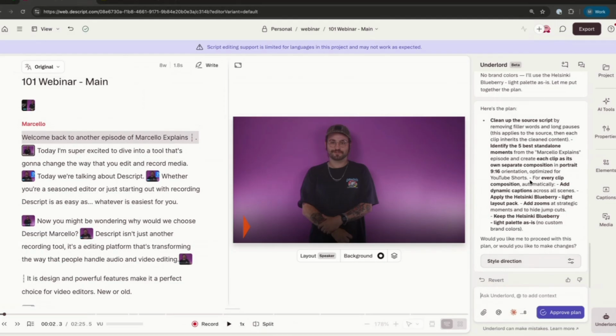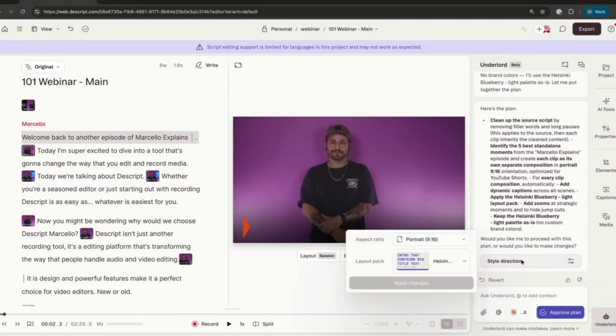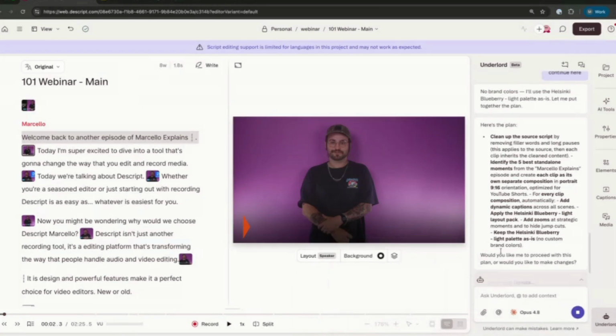Here, just to show as well with Underlord on the right-hand side, we have our style direction guide. This is something which you do not see in the AI tool piece, but this is where we can further conduct the AI to provide us specific clips or specific styling. And then we can roll from there.